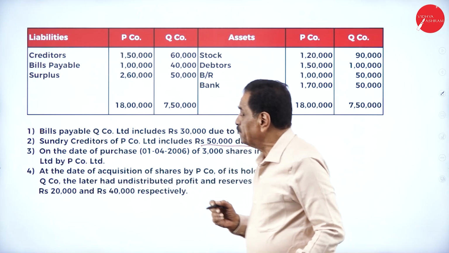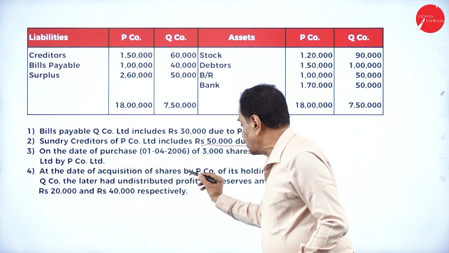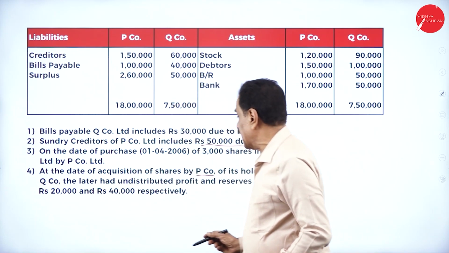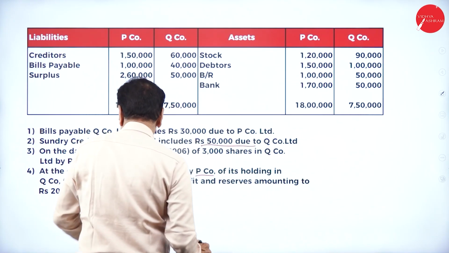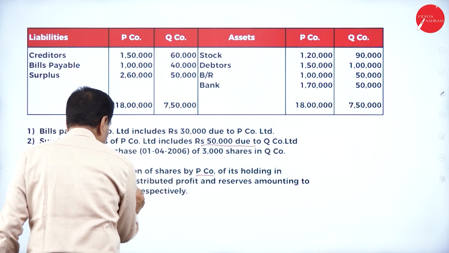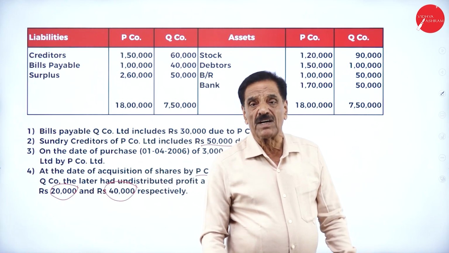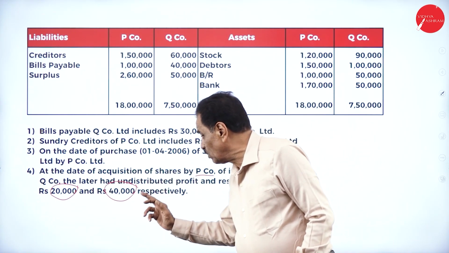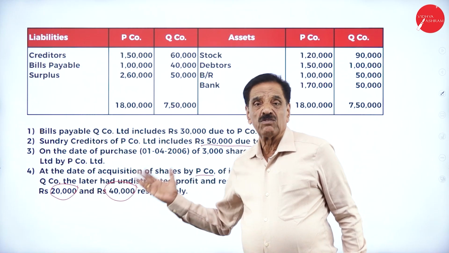That's all. Then, at the time of acquisition of shares by P company in Q company, Q had undistributed profit and reserve amounting to rupees 20,000 and 40,000.